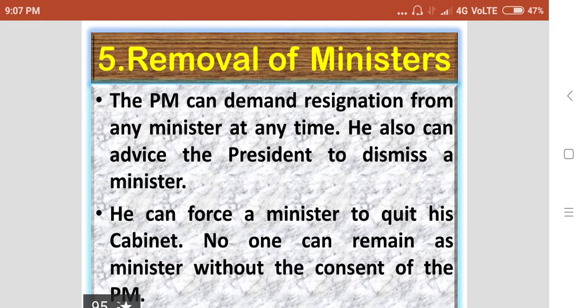Fifth function of the Prime Minister, removal of ministers. The Prime Minister can demand the resignation from any minister at any time. He also can advise the President to dismiss a minister. He can force a minister to quit his cabinet. So no one can remain as a minister without the consent of the Prime Minister. His consent is very essential for every minister to continue in power.